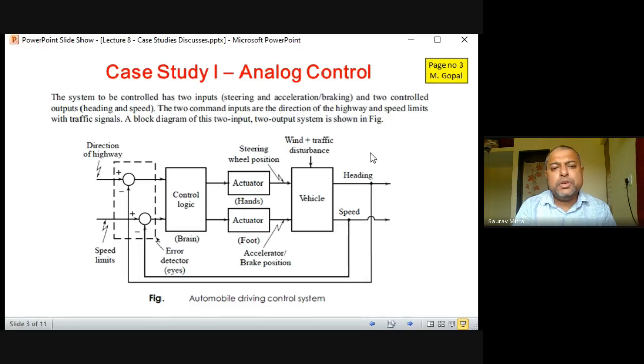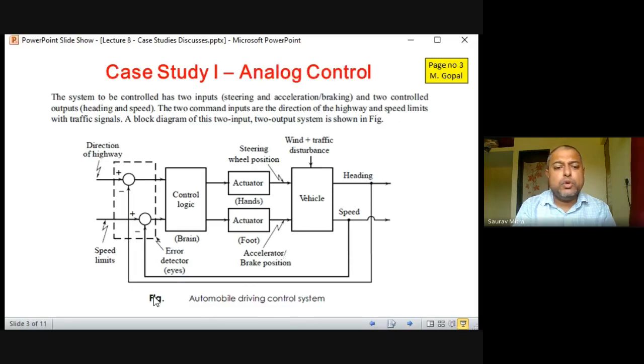Block diagram of this two input two output system is shown here. So these are the two inputs: the direction in which you have to go, and how much speed you have to maintain. Heading is the output of the direction. So you are heading in the same direction and with a certain speed. Okay, so there's a closed loop system.